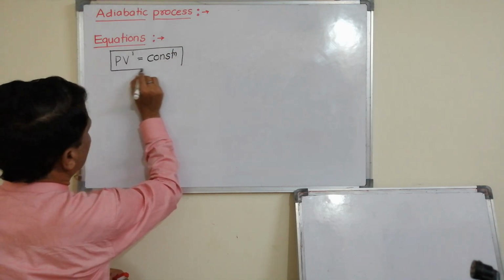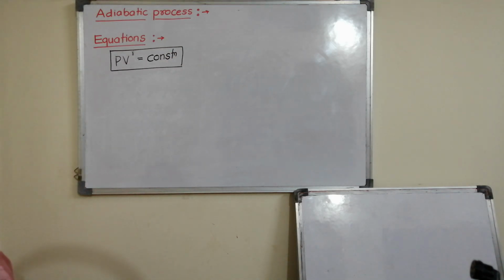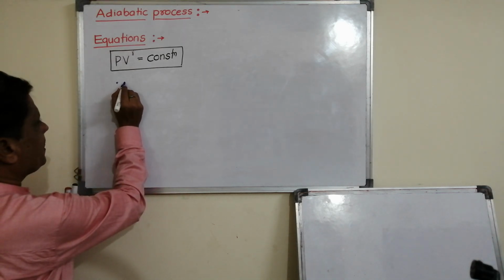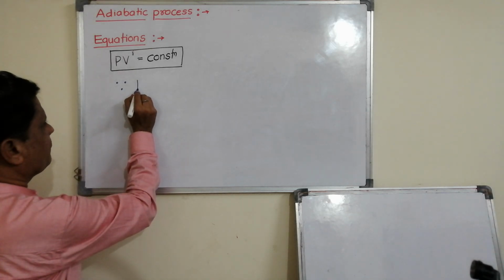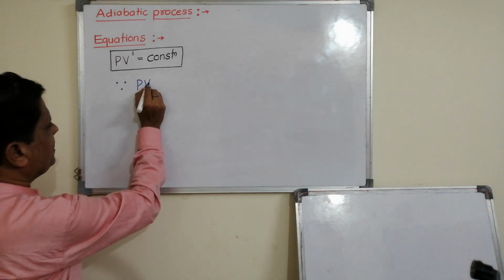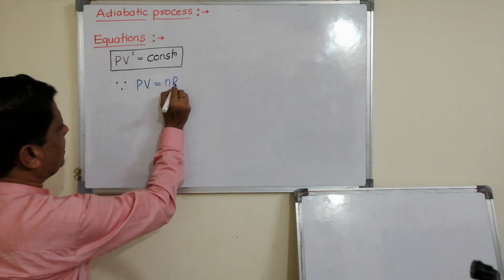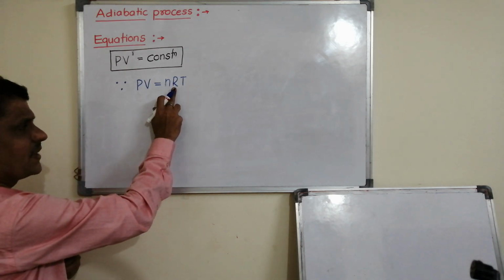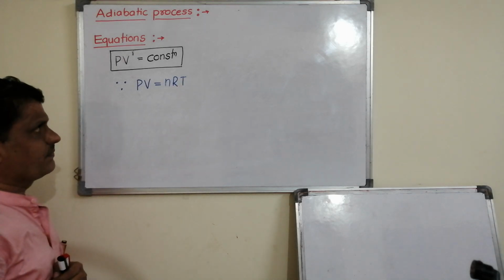Now these equations can be modified. Example, see here, next, since we know that according to perfect gas equation, PV is equal to nRT, where n is the number of moles, R is gas constant, T is temperature.